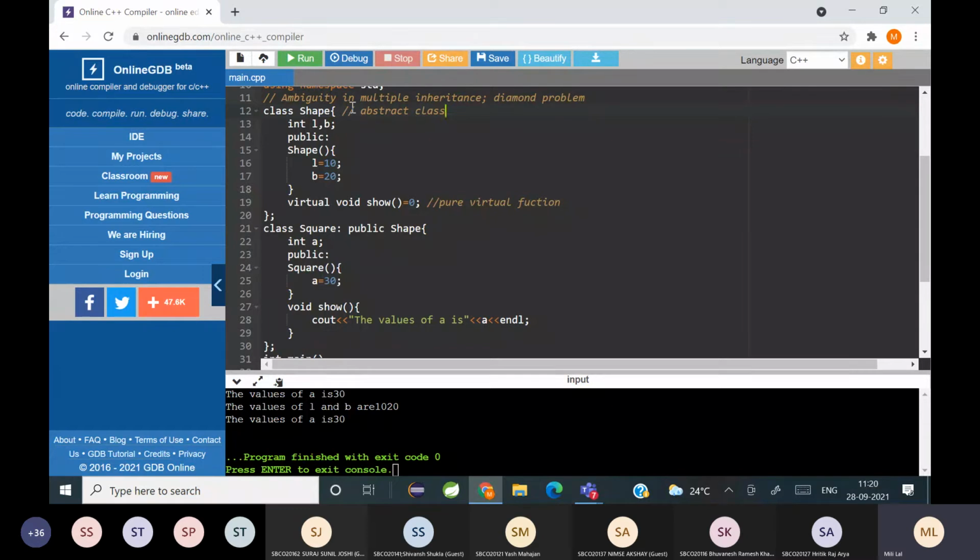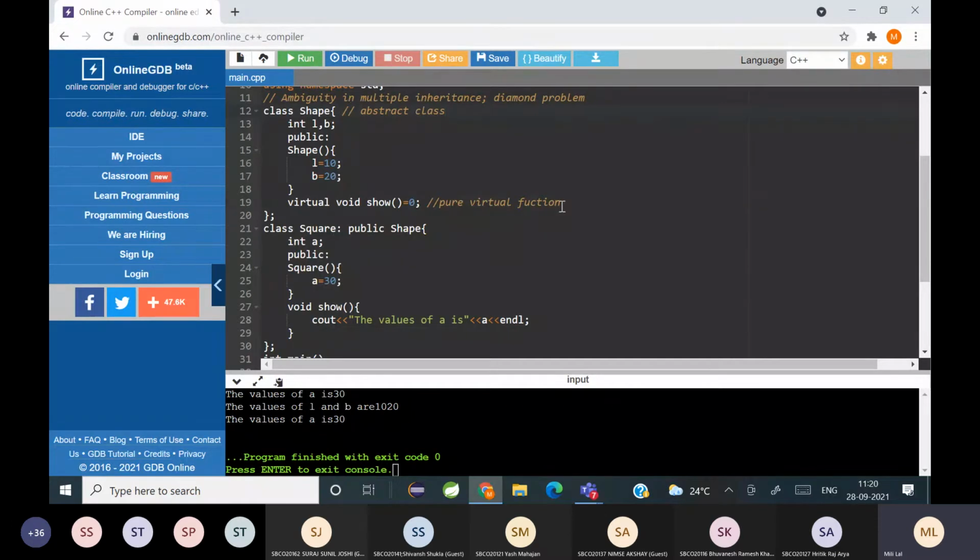An abstract class should contain at least one pure virtual function, and it can have other normal functions also.